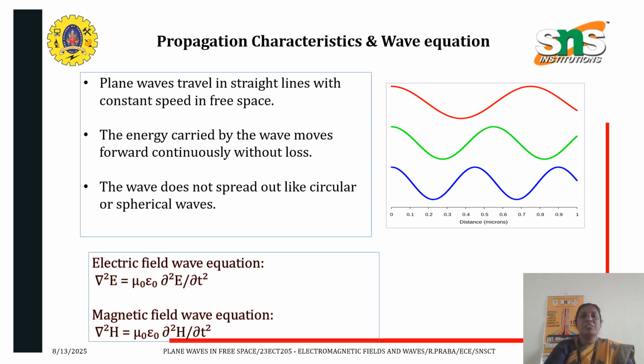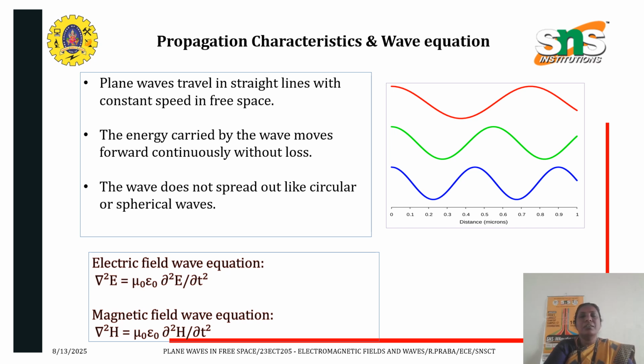Now, propagation characteristics and wave equation of uniform plane waves. We know that plane waves travel in a straight line with constant speed in free space. The energy carried by the wave moves forward continuously without loss, and the wave does not spread out like circular or spherical waves. And the wave equations, also called Helmholtz wave equations, are very popular.